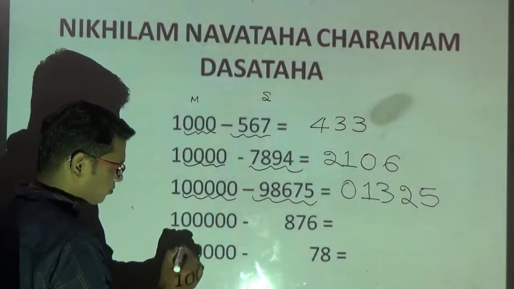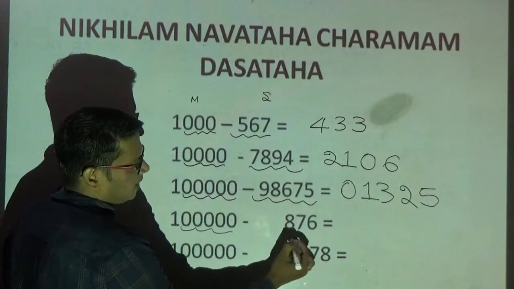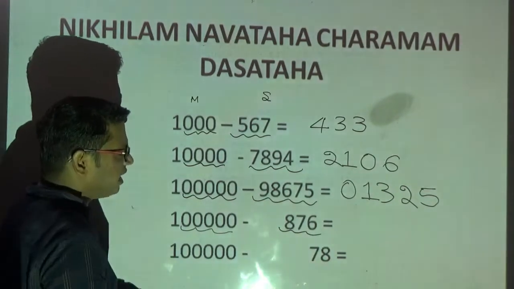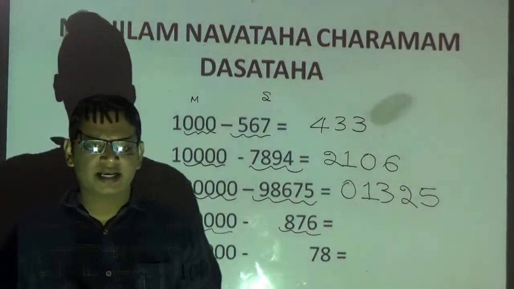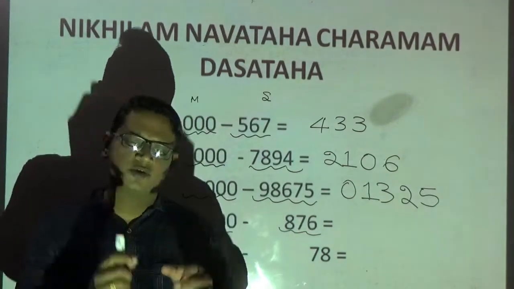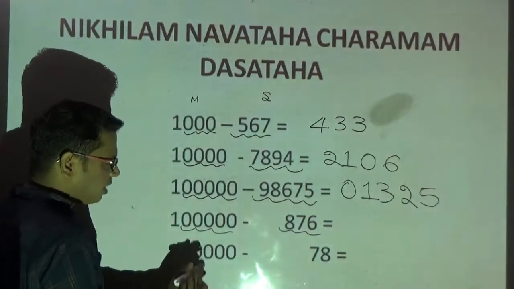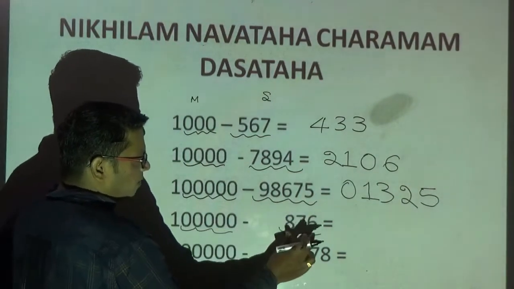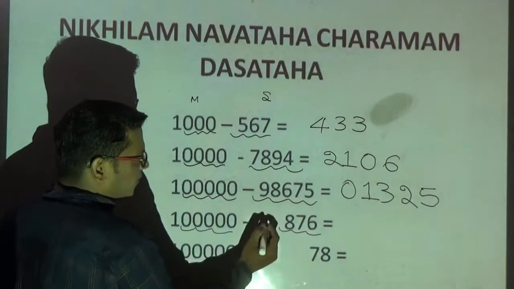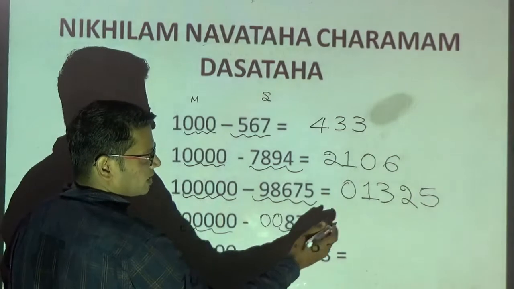Next problem. Count how many zeros. There are 5 zeros, but in my subtrahend, only 3 digits are there. Now the question arises in your mind: whether I can apply this method or not. Yes, you can still apply this method, but a little modification is required. 5 zeros, 3 digits. So I will make it 5 digits by inserting 2 more zeros on the left hand side. Don't insert them on the right hand side, it will go wrong.